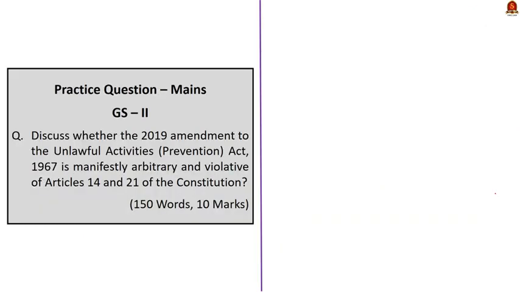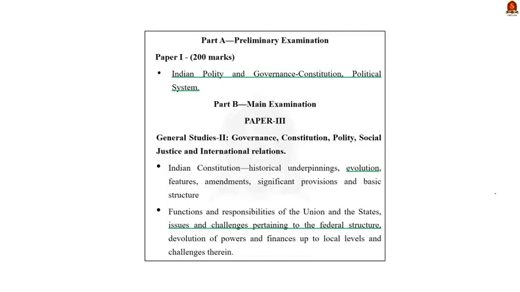So that's all regarding this discussion. In this discussion, we saw the purpose of the Unlawful Activities Prevention Act. We saw the major amendments brought about by the 2019 amendment. And finally, we saw the issues with the 2019 amendment. With this, let us conclude this and take up the next news article.